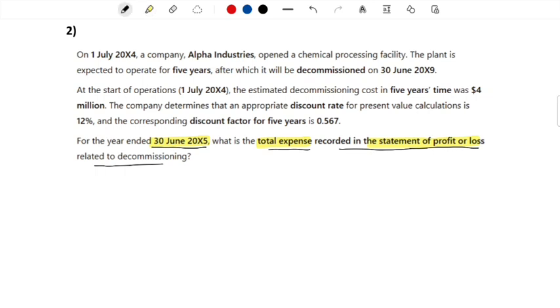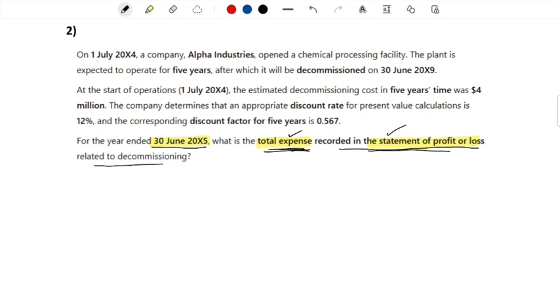Now the reason why it is crucial to have this as keywords is because sometimes students in the exam room will also try to calculate the figures that have to go in the statement of financial position, and in this way they waste a lot of their precious exam time. So therefore you must always either underline or highlight such key requirements so you can remind yourself that you have to stick to this requirement and not divert and calculate things that are not required by the question. All right, so we are just supposed to be working towards the total expense, and we will try to stick with that. Now let's try to read the question.